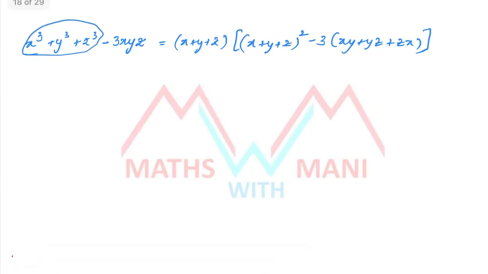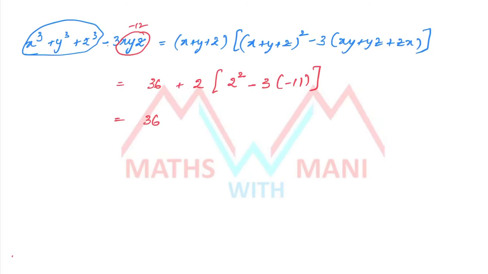So what is the value of this? Minus 3 xyz, xyz is equal to how much? Minus 12. So minus 3 into minus 12, 36. 36 goes to this plus, and x plus y plus z is equal to 2. And x plus y plus z, that is 2 square, minus 3 into minus 11.